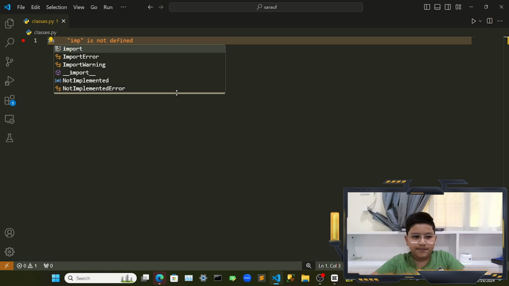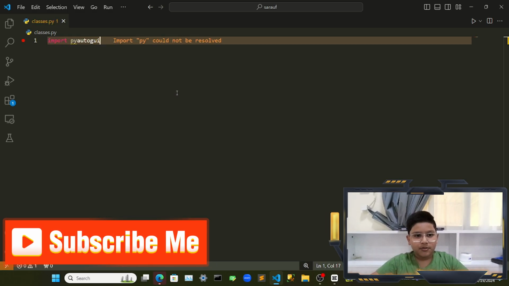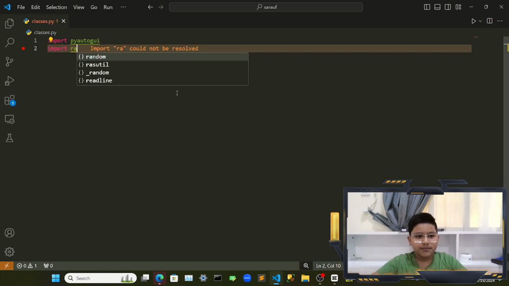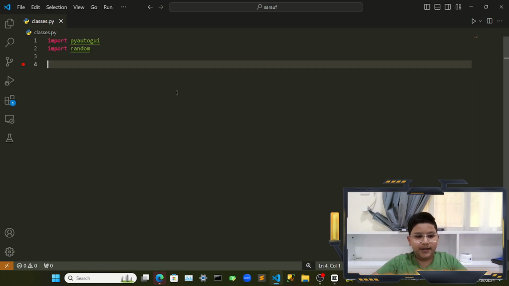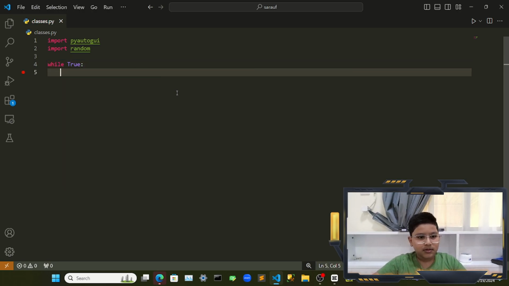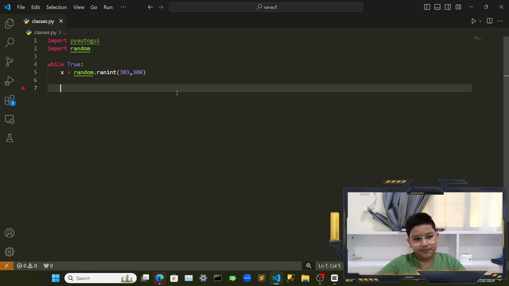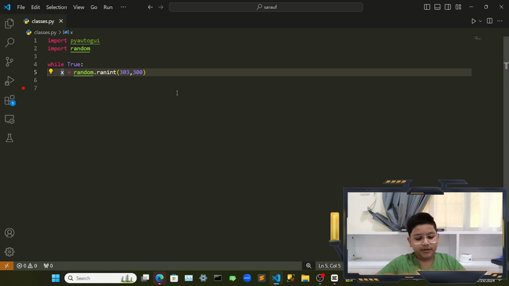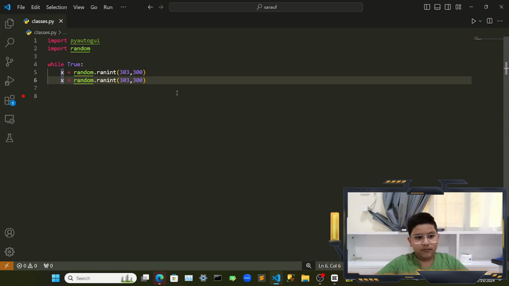First you have to import PyAutoGUI, and then you have to import random. And then you write while True. x equals random.randint, and then you write the coordinates. Same with the y: y equals random.randint, and I will use the same coordinates.